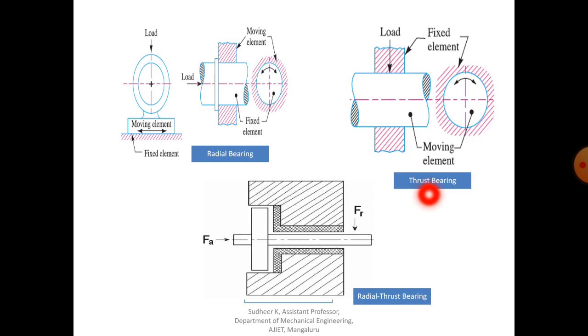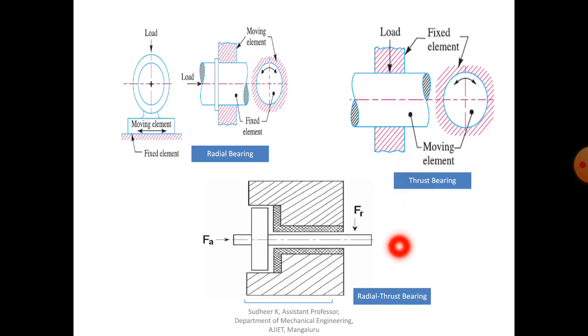Now coming to the thrust bearing. Thrust bearing is subjected to axial load. So the load acts along the axis of rotation. It means that whatever the load is, it is parallel to the axis of rotation. Such type of bearing we call axial bearing or thrust bearing. You can see these are the fixed elements, and this one is the rotating element.